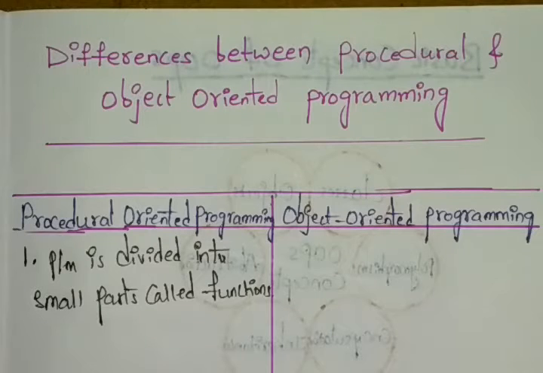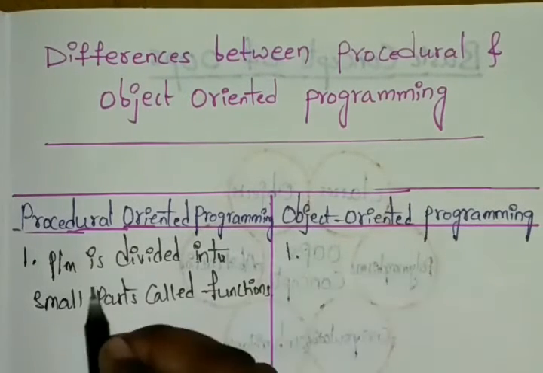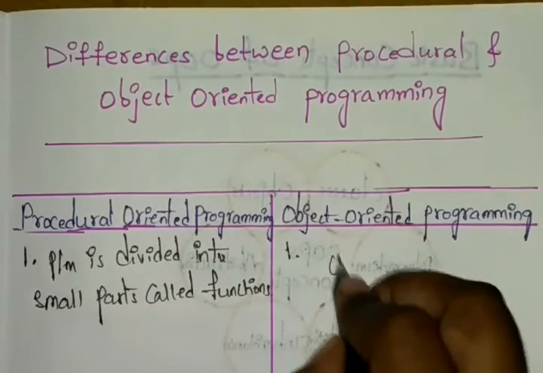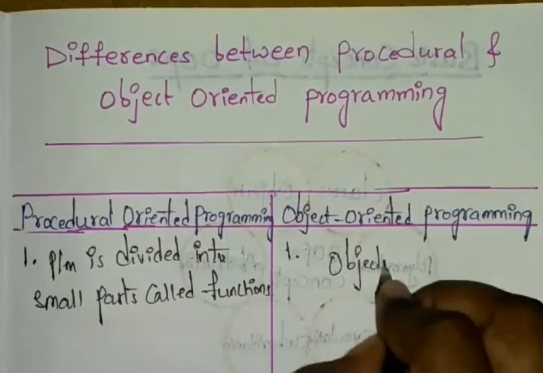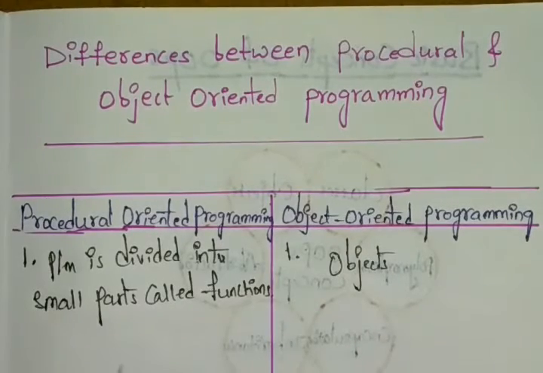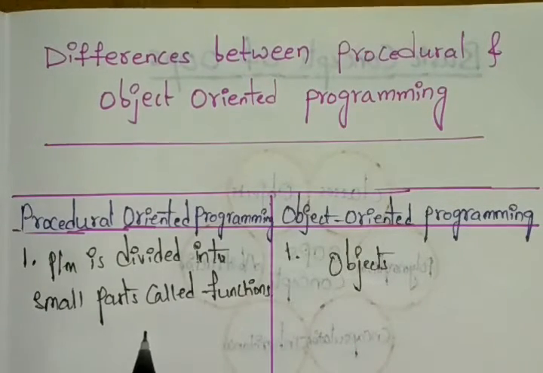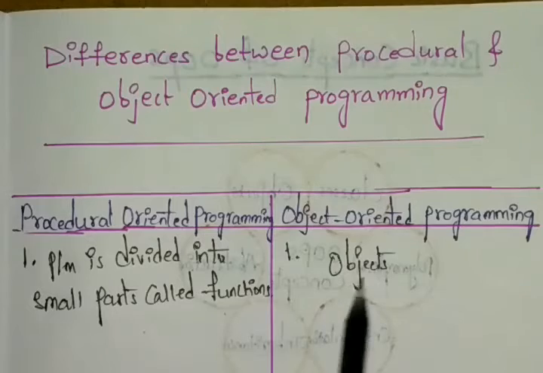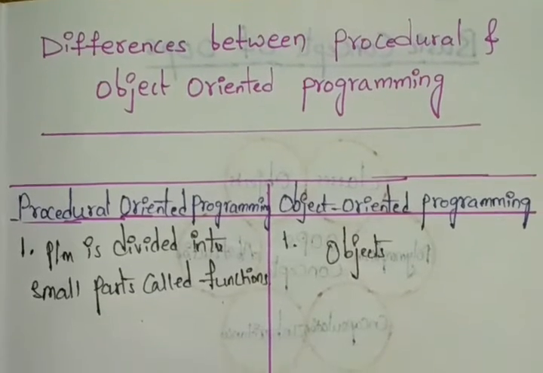In object-oriented programming, the program is also divided into small parts that we call objects. So whatever the program is divided into in procedural, we call functions. In object-oriented programming, we call them objects. And next, we have the second point.